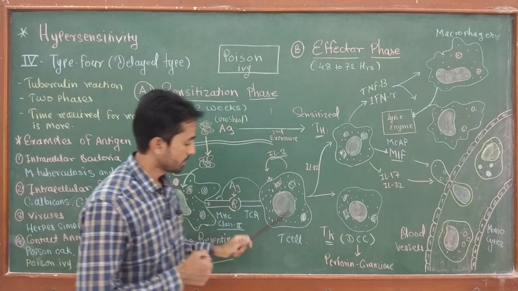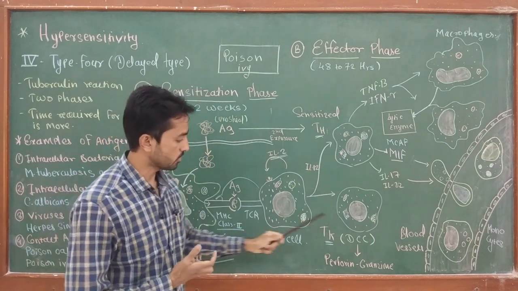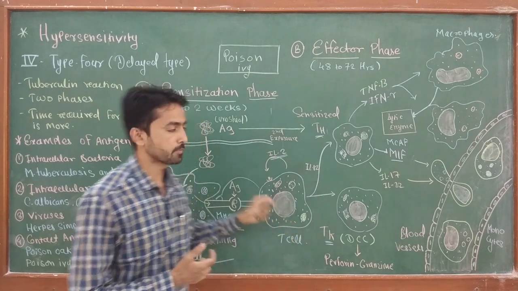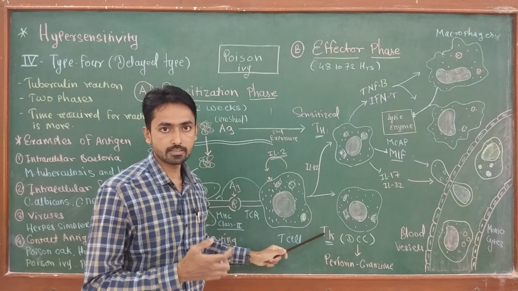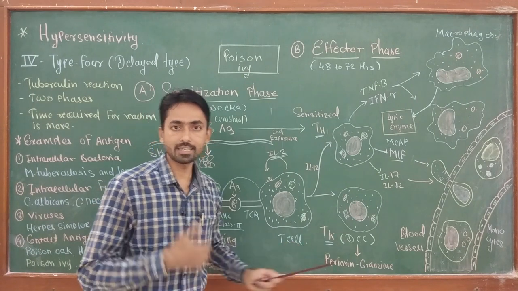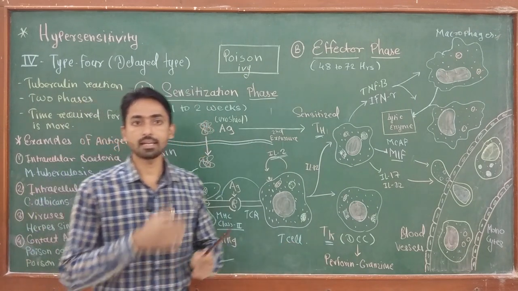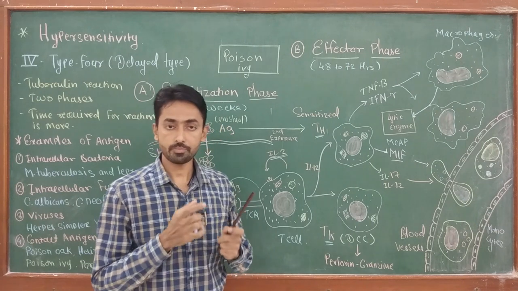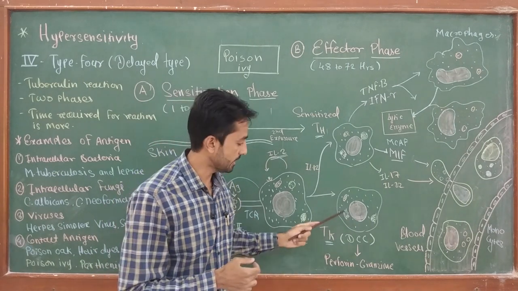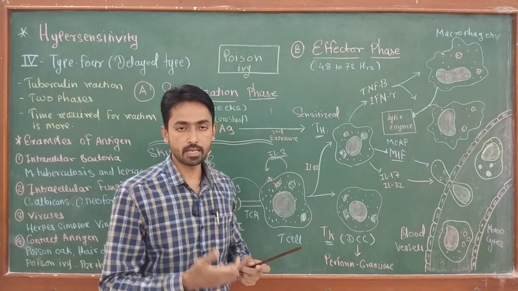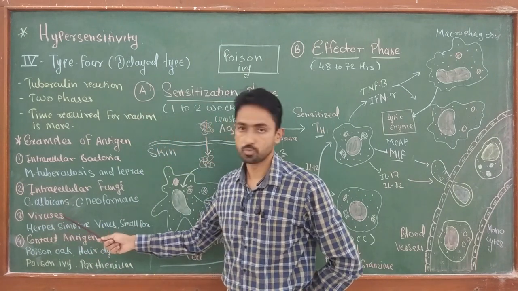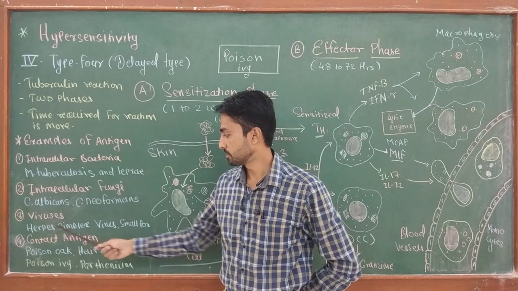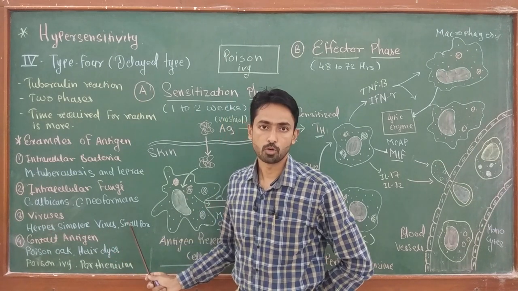Okay, if a naive T cell converts into a T killer cell at the time of the sensitization phase, now in the effector phase, this T killer cell does not produce any type of cytokines, but it directly kills the infected cells. Okay, T killer cell actually takes part in the process if the antigen entering the body is a virus, like herpes simplex virus or smallpox virus.